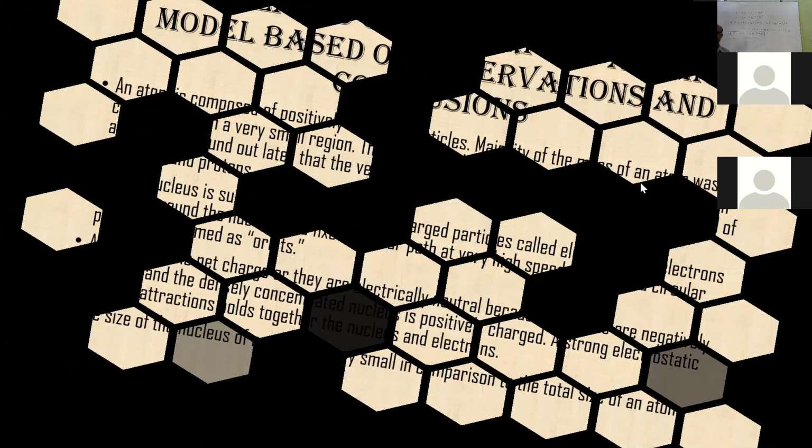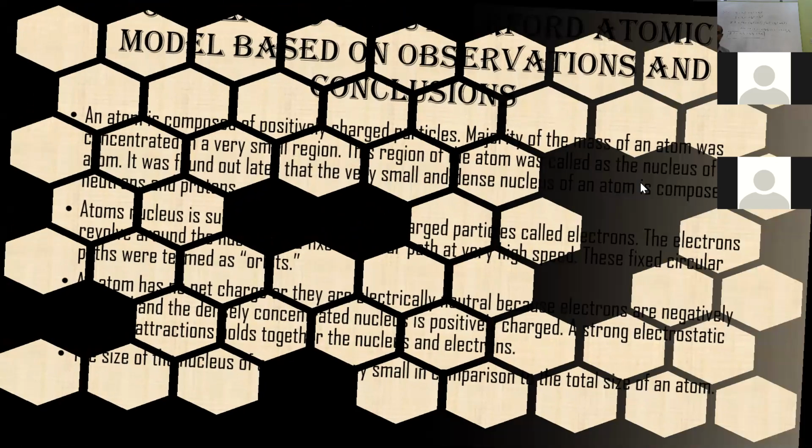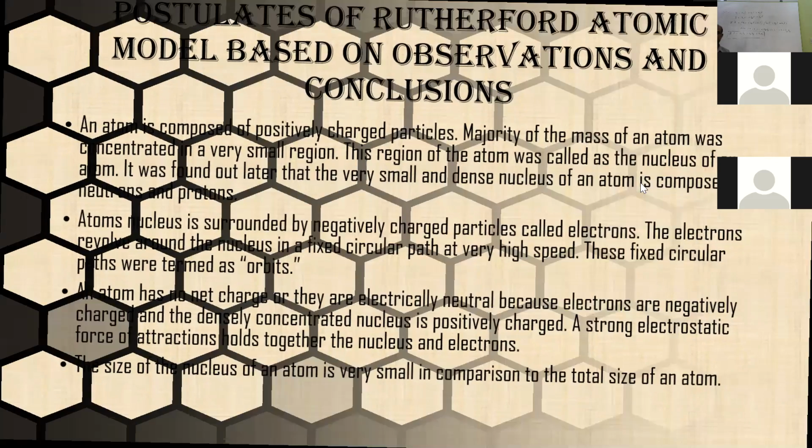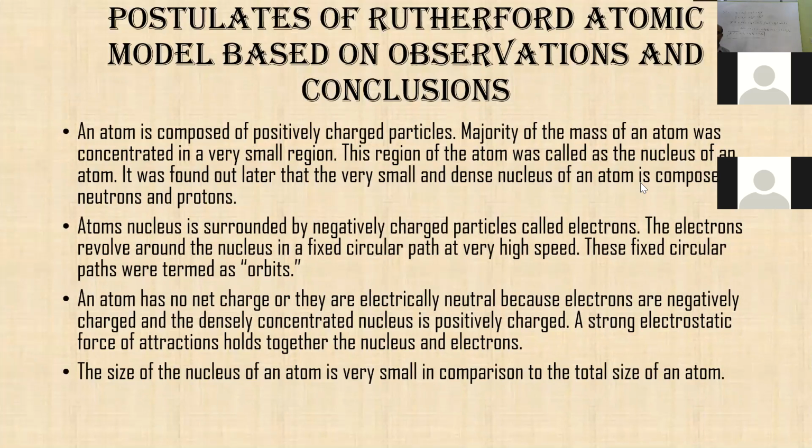Postulates of Rutherford model. An atom is composed of positively charged particles. The majority of the mass of an atom is concentrated in a very small region. Next, the atom's nucleus is surrounded by negatively charged particles called electrons. Electrons revolve around the nucleus in fixed circular paths at very high speed.